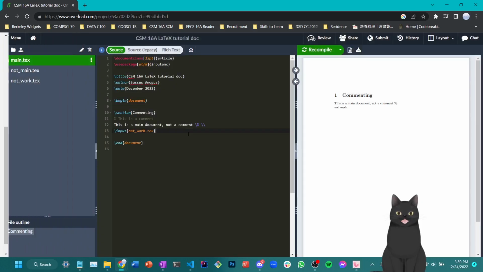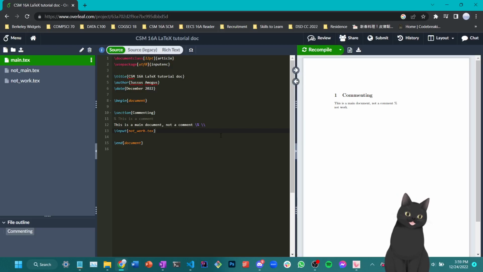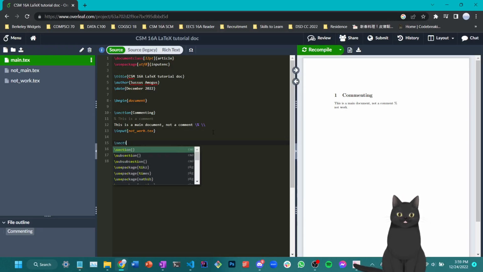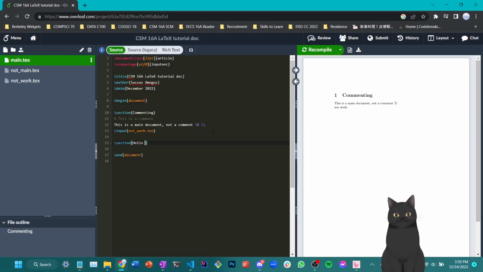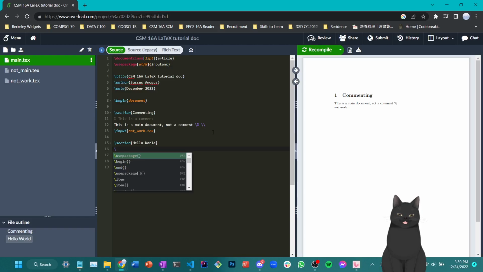So now let's talk about how to write in LaTeX. In any programming tutorial, the first program we need to learn is Hello World. So let's try to write Hello World here. Alright, so how do we write Hello World in LaTeX? Well, here's how you can produce a piece of LaTeX text that says Hello World. So we're just going to type out Hello World here,